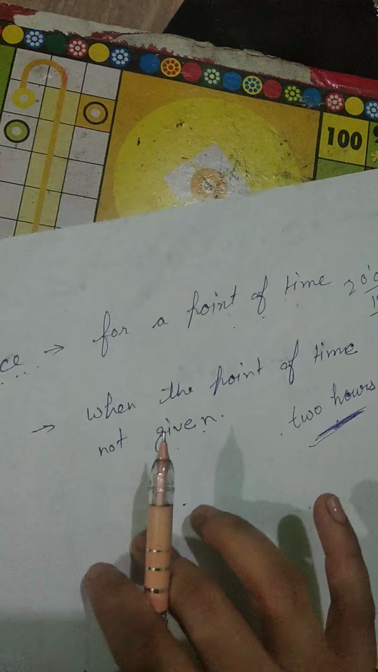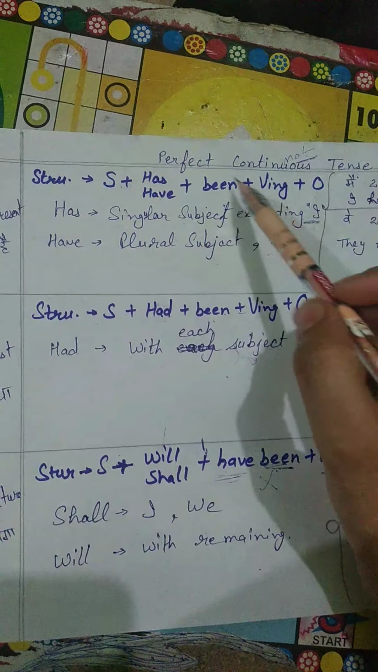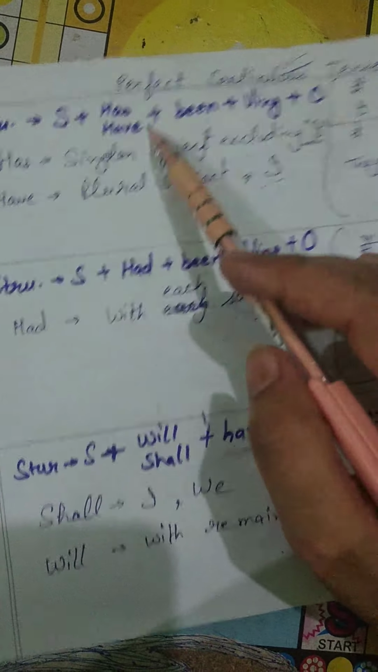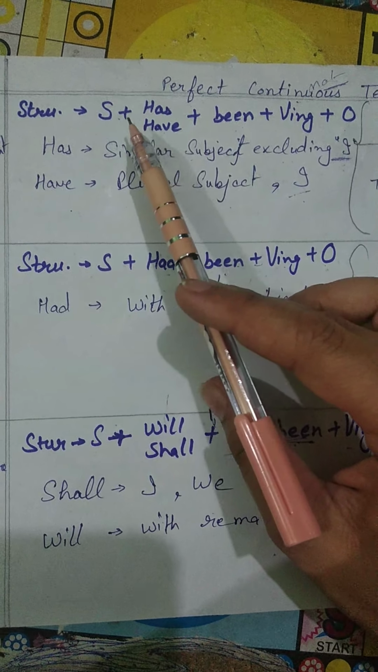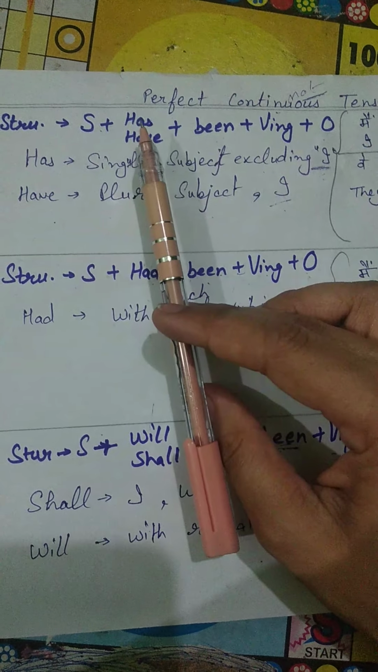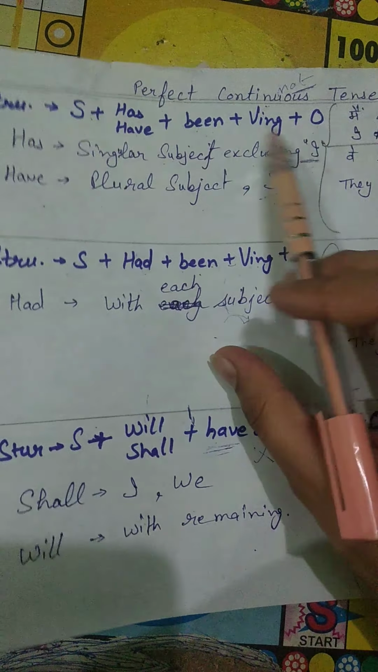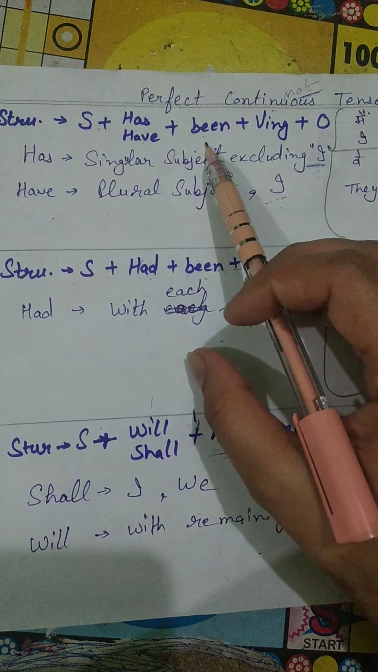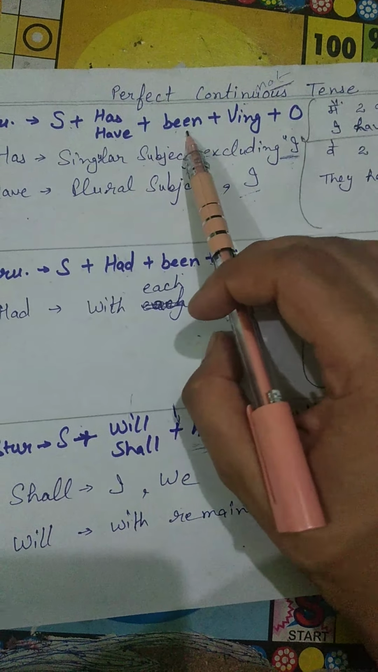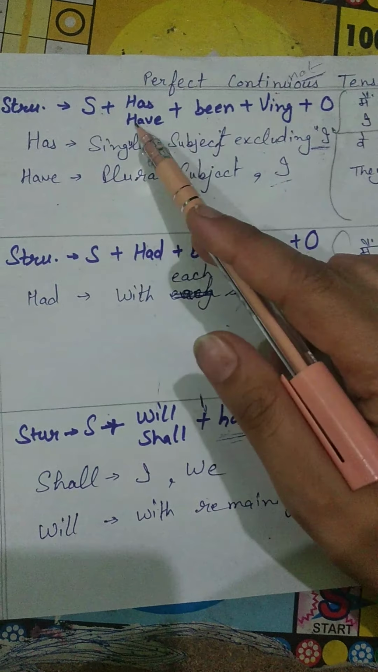So let us start our perfect continuous tense. I hope you memorize it. So let us see the structure. Present perfect continuous tense structure is saying that we will use subject plus has, have plus been plus verb-ing plus object. Has, have of perfect tense. Been, we have seen, is the verb's third form of be.